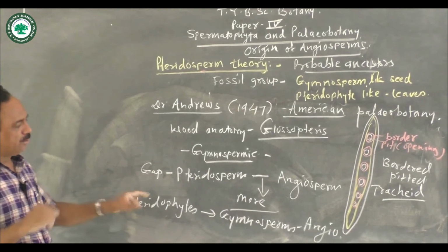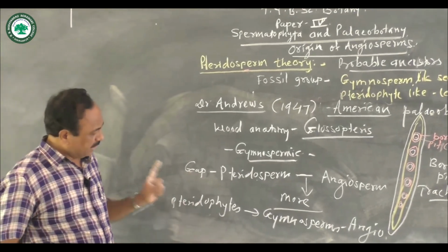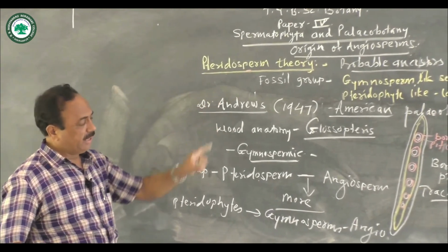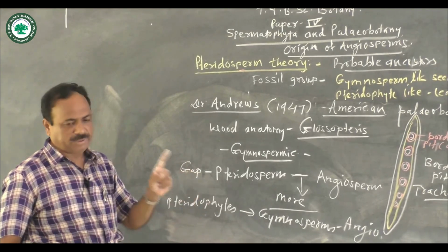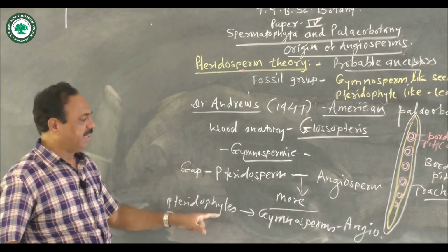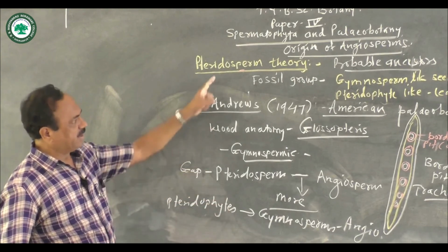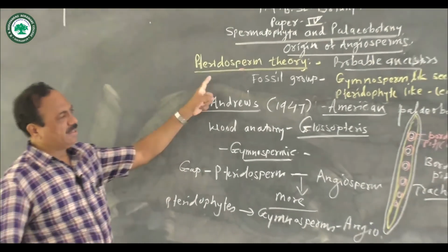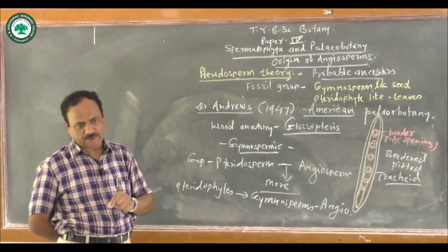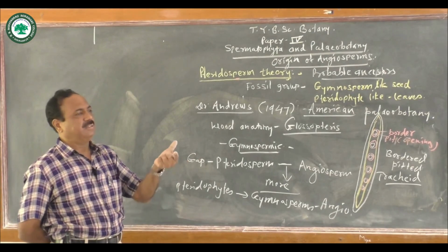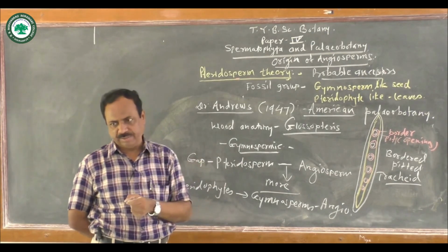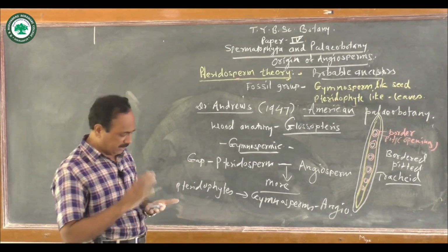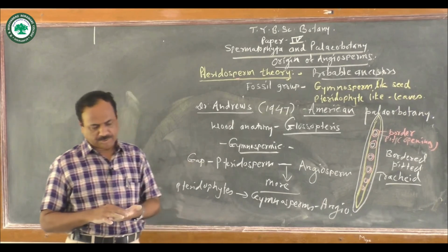And so according to many paleobotanists, these pteridosperms are not the direct ancestors of the angiosperms, and the similarities which were observed between the pteridosperms and some angiosperms suggest that it is the starting point of the angiosperm. We may call it a starting point, but we can't accept that these are the probable ancestors of the angiosperms.